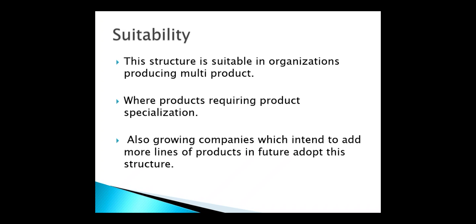Also, growing companies which intend to add more lines of products in the future adopt this structure. Means growing companies who want to start a new product, another product, within the same organization, for that kind of company the divisional structure is suitable.